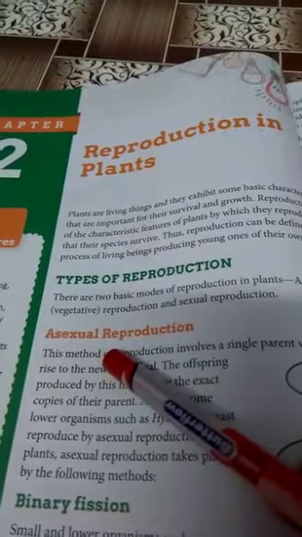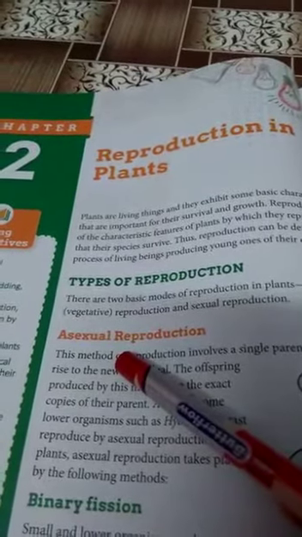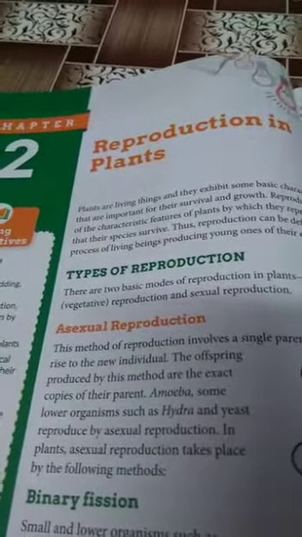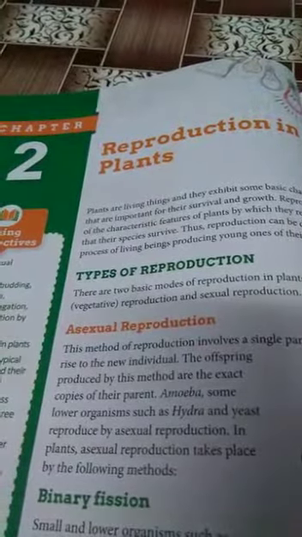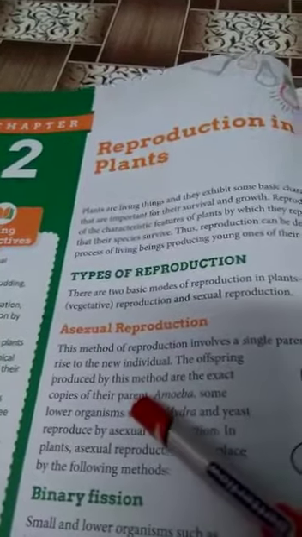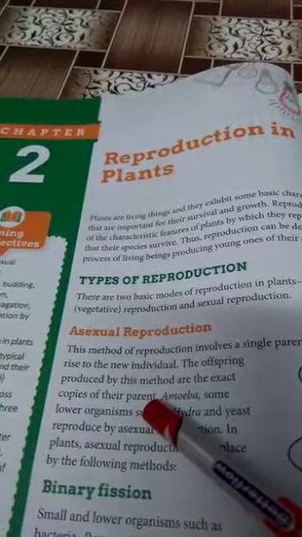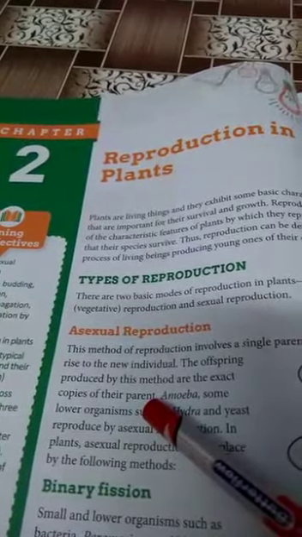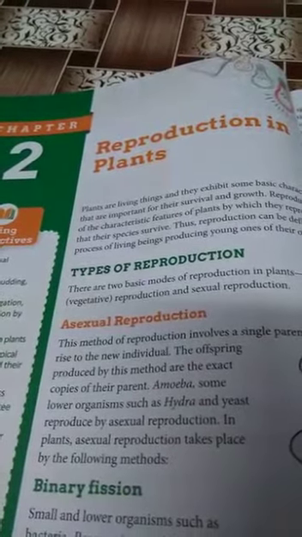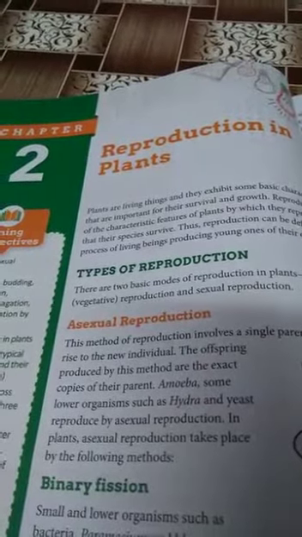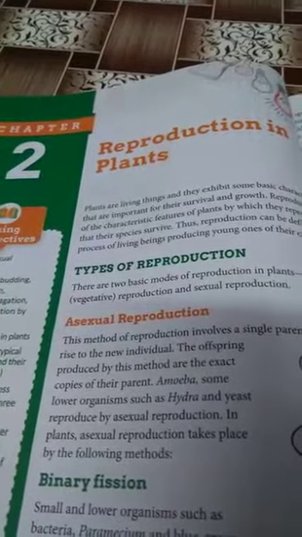In asexual reproduction, there is no formation of gametes and there is no fertilization also. While in case of sexual reproduction, gamete formation and fertilization takes place. In case of asexual reproduction, variations are not produced, so the offsprings are exactly similar to the parent. While in case of sexual reproduction, variations are produced, so the offsprings are not the exact copies of their parents.